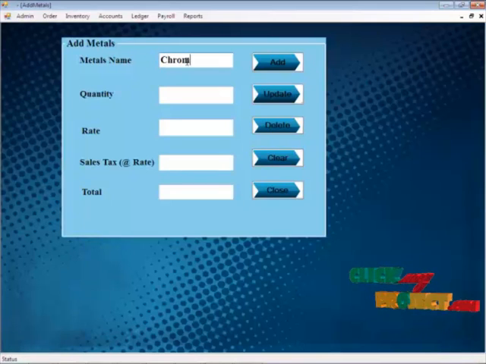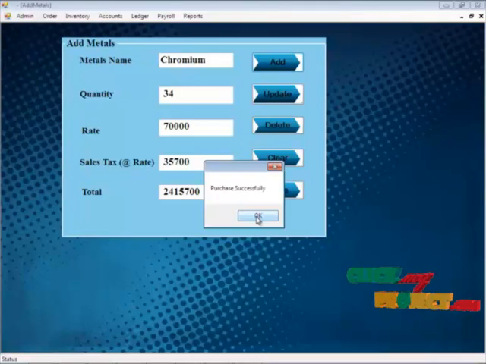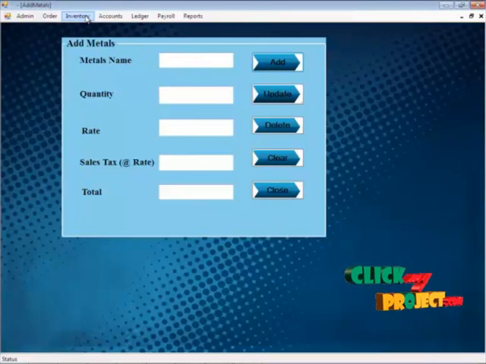If you purchase a new metal from new vendors, it can be added into the company database. By clicking that, the sales rate and the total amount can also be displayed. By clicking the add button, the total information is added into the database. And after that we move on to inventory.